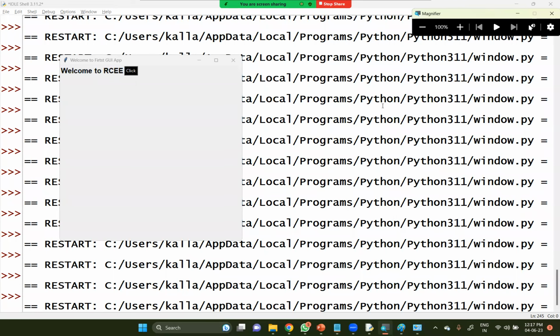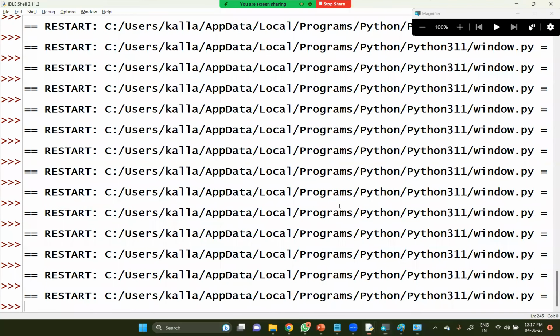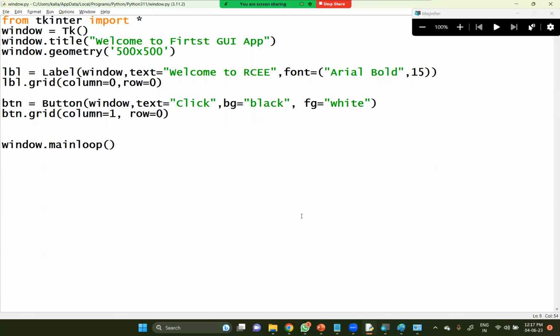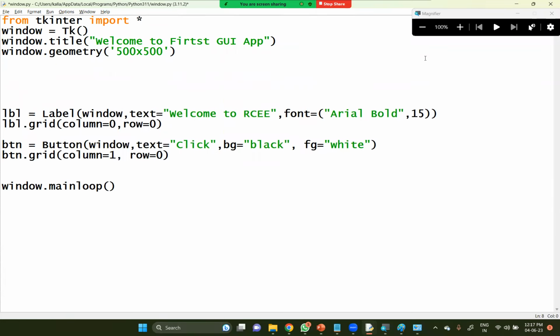If I click that particular button, and you want to perform one particular operation there, what kind of activity are you supposed to display? So let me define a small function here. def, my function name is clicked.